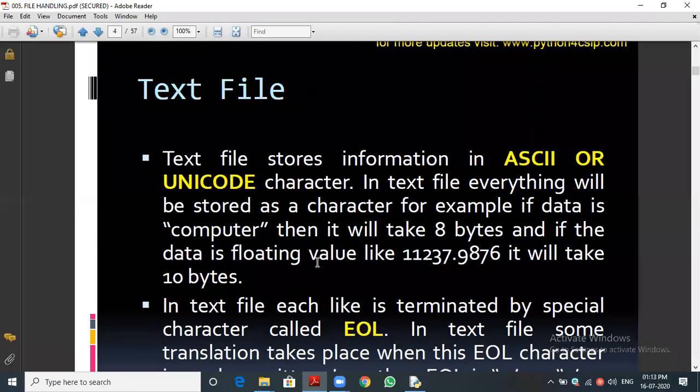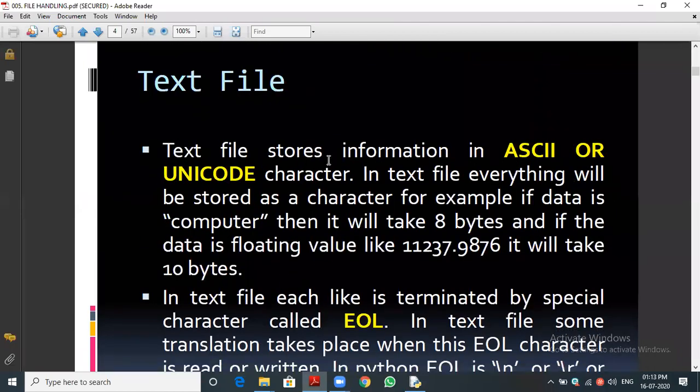First thing, text file. You can see text file stores information in ASCII or Unicode. So all the data will be stored in the character data type. That is very important. In a text file, everything will be stored as a character. For our understanding, it will be stored as a string. For example, they gave computer, it is a string. How many bytes? 8 bytes. Why? Each character is 1 byte. That's 8 bytes.